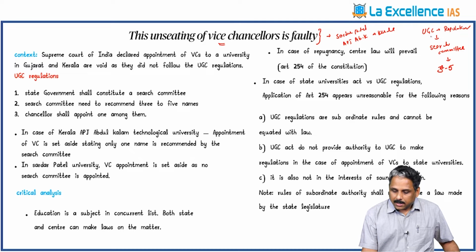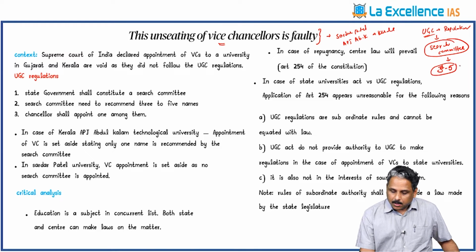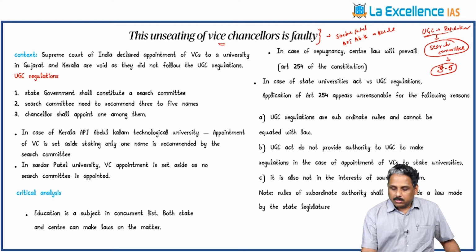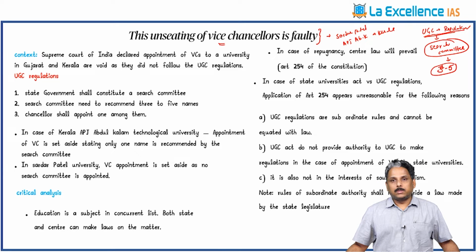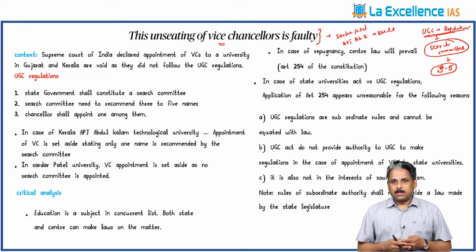In this case, in Gujarat Sardar Patel University, the search committee was not constituted. And in the case of Kerala, only one name was proposed, not 3 to 5 names. So UGC regulations are being violated. It is stated as a reason for the Supreme Court to remove the vice chancellors of these universities. The governor of Kerala went further and asked all the other state universities' vice chancellors also to resign, stating the same reason. In this context, let us try to understand constitutional provisions.